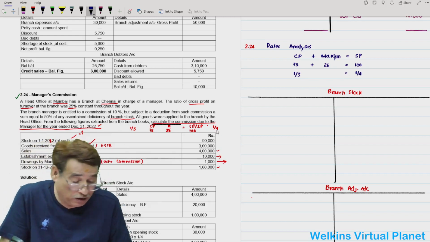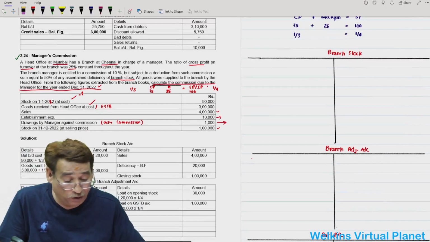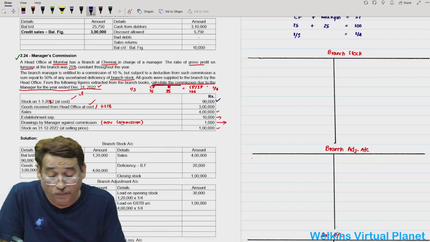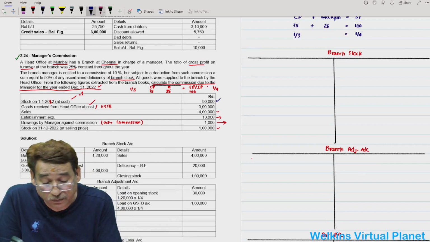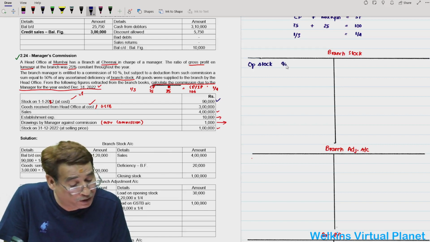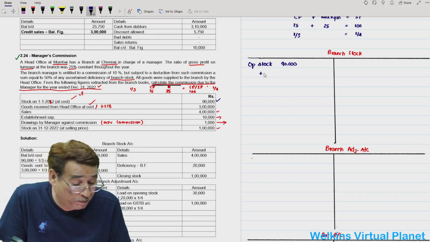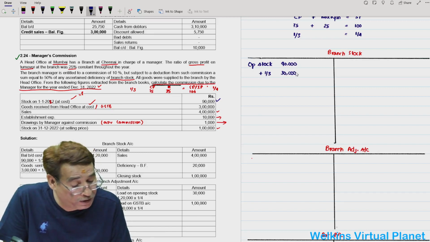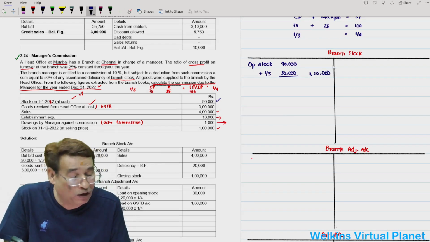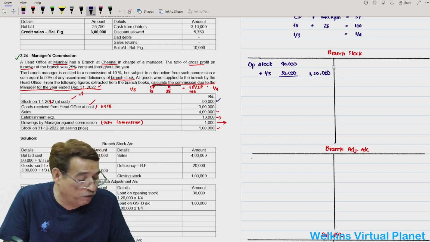Now the first item which I was talking about a bit earlier, sorry. Opening stock is given to you at 90,000, correct? So I will write opening stock. Now opening stock at cost is given to you, that is 90,000. So what I will do, I will apply the rate of profit on cost, which is 1/3, that is 30,000. So invoice price or selling price of opening stock must be equal to 1,20,000, because this account is always prepared at selling price or invoice price, whatever you may say.